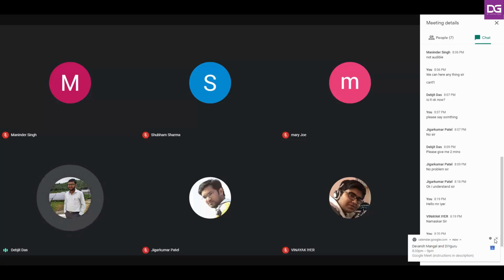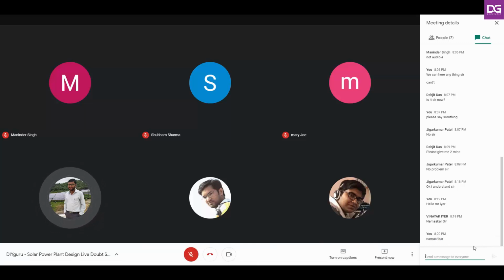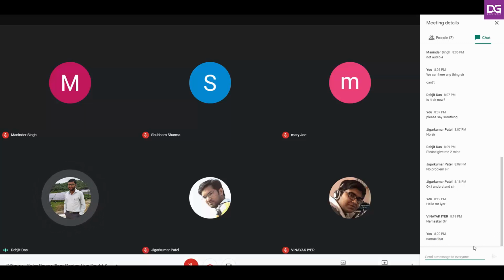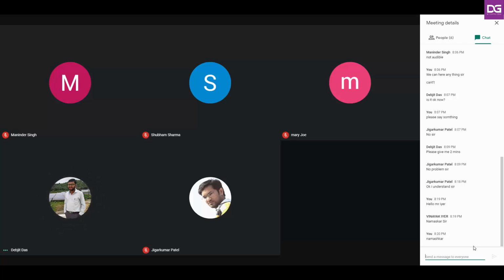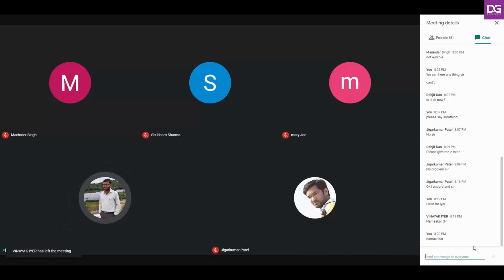Okay, next question was from Mr. Shubham Sharma. So his query was that while placing modules at the rooftop, he is facing some issue with the pillars, right? So here I want to tell you that you have to make your design or layout in such a way that it should not face any obstacles. Because in case of a solar power plant, the main culprit or the main disadvantage is the shadow.